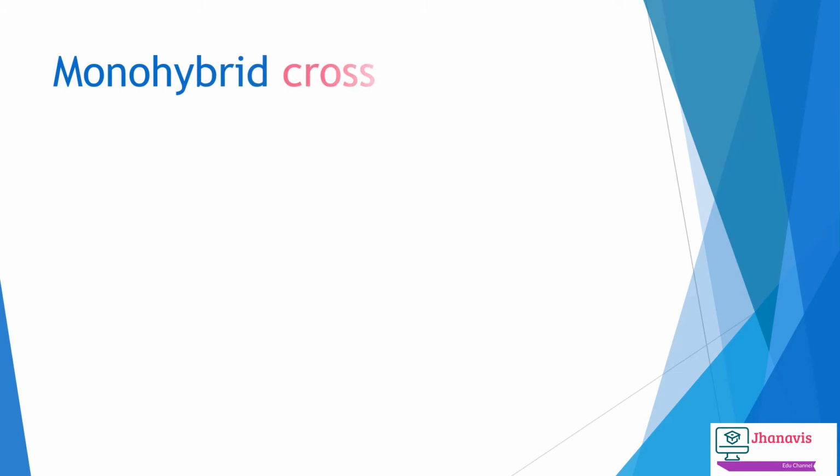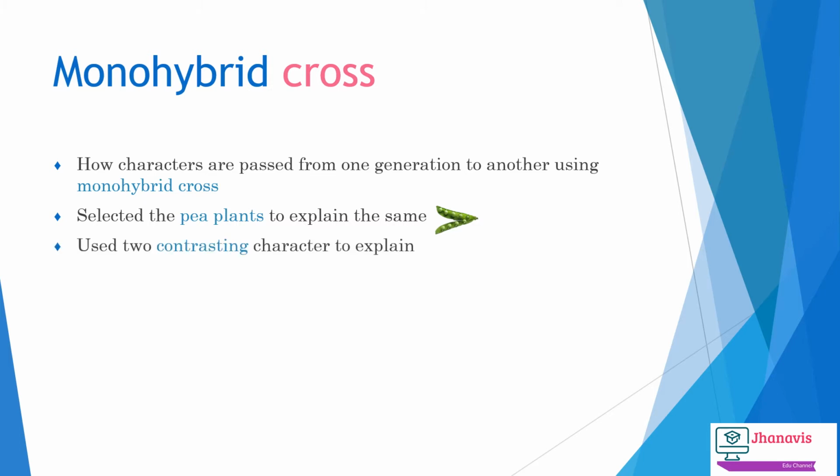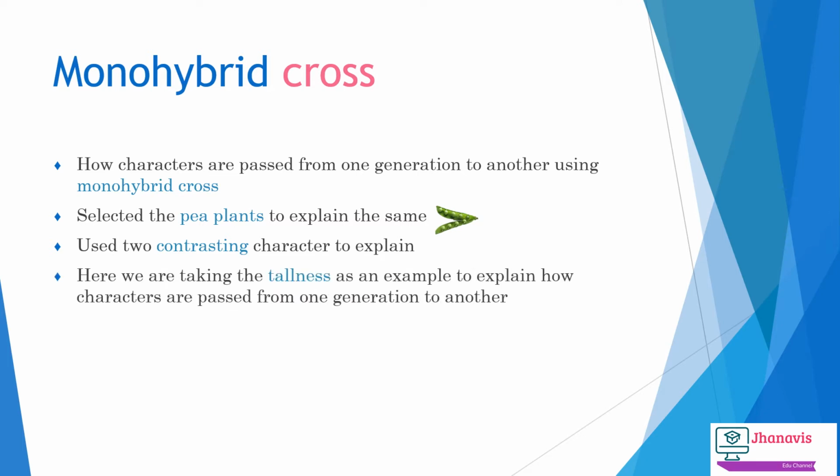Let's talk about the monohybrid cross. The word mono says we are taking only one character at a time to explain the cross. So Mendel also took only one character at a time. Mainly, I am taking an example of the height of the pea plant to explain the same. So height is a character. When we talk about height, two things will come to your mind. One is tall and one is dwarf. So taking these two things at a time, we are going to explain the monohybrid cross.